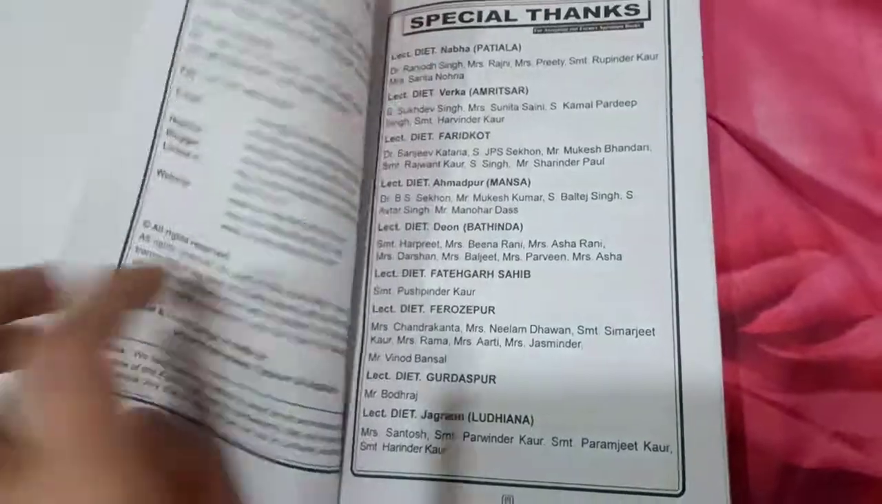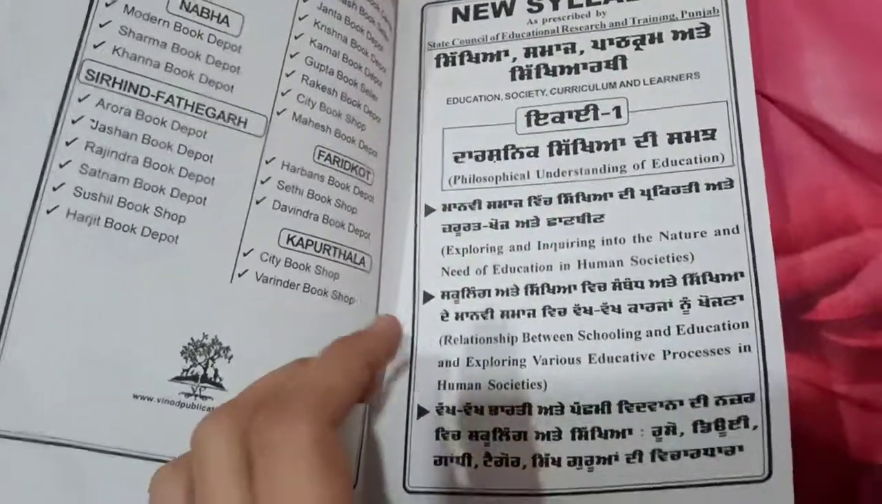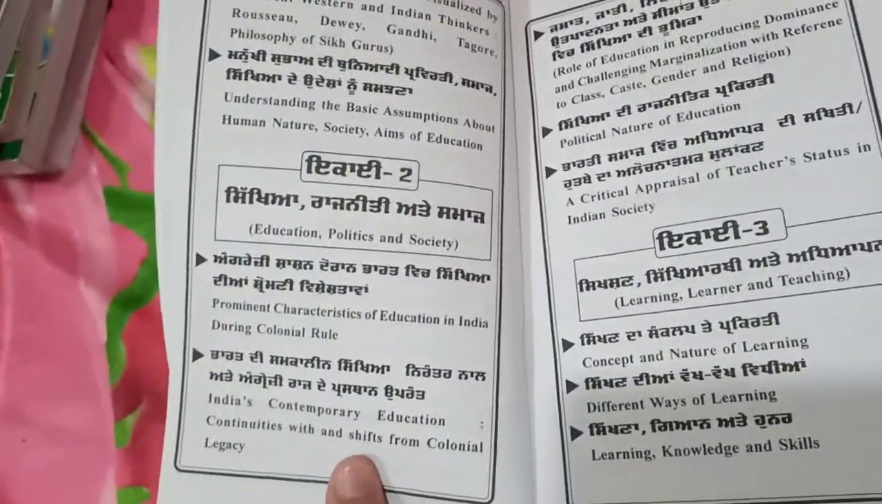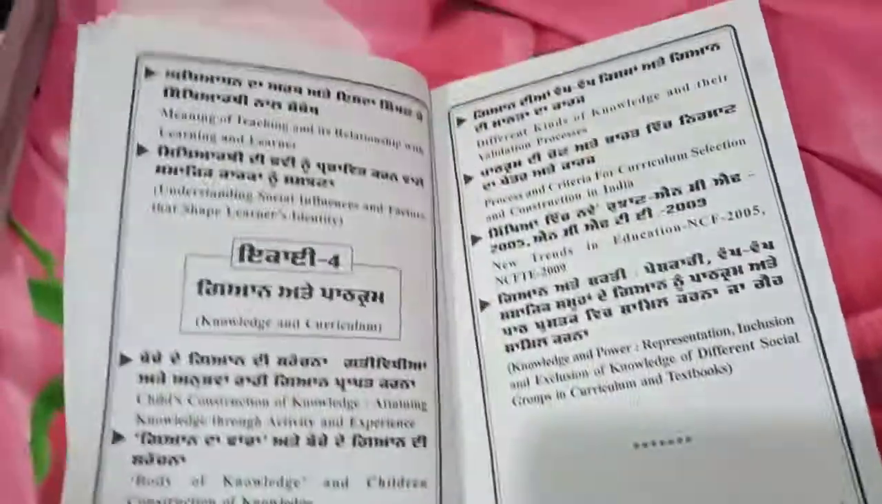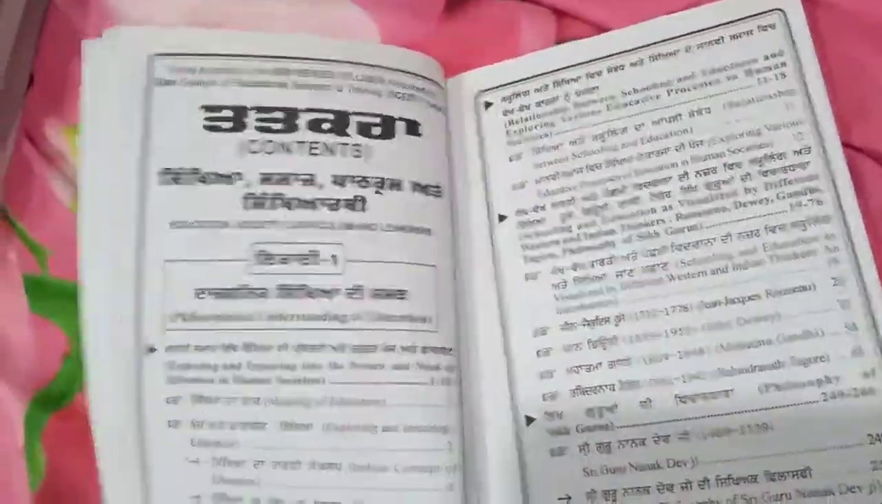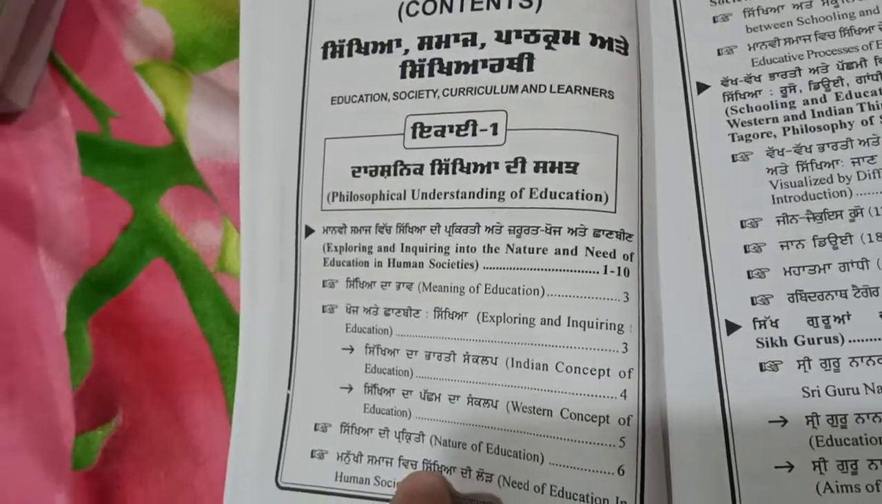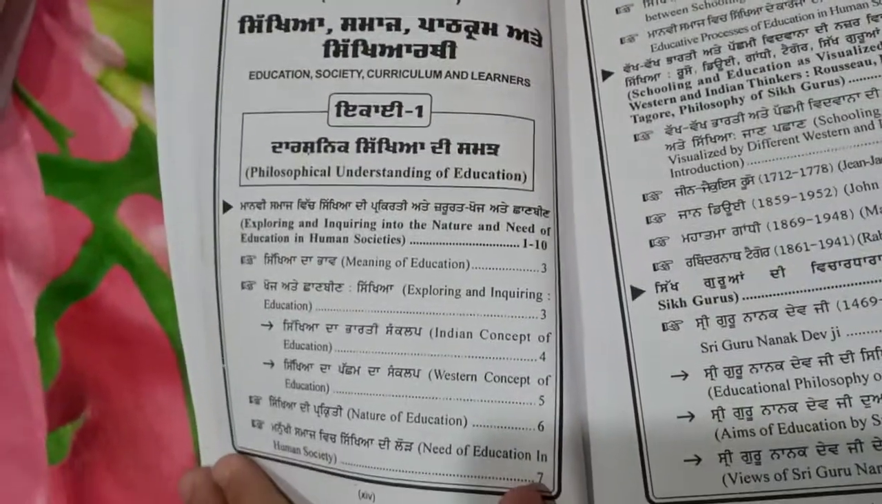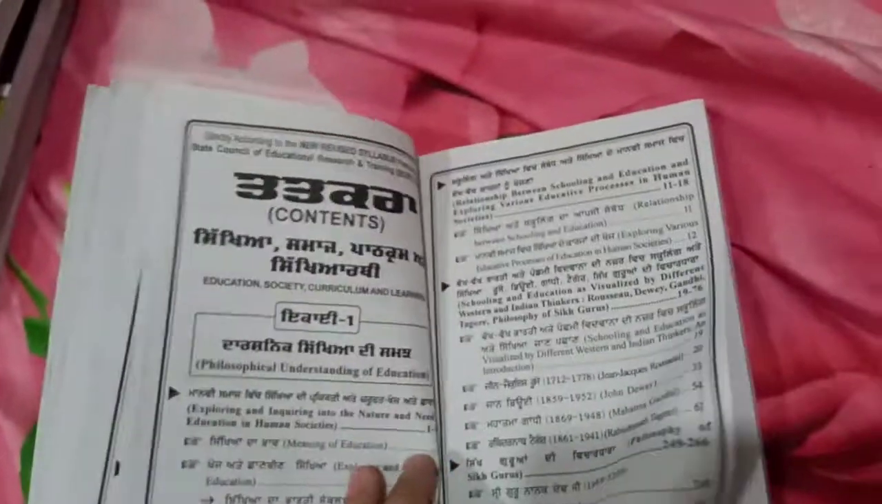Education Society Curriculum and Learners. First of all, let's check the syllabus. Unit 1, Philosophical Understanding of Education. Then Unit 2, Education, Politics and Society. Then Unit 3, Learning, Learner and Teaching. Then Unit 4, Language and Curriculum. Now we have to check the contents and verify it with syllabus. Like Unit 1, Philosophical Understanding of Education, Meaning of Education, Exploring and Inquiring Education, Indian Concept of Education.